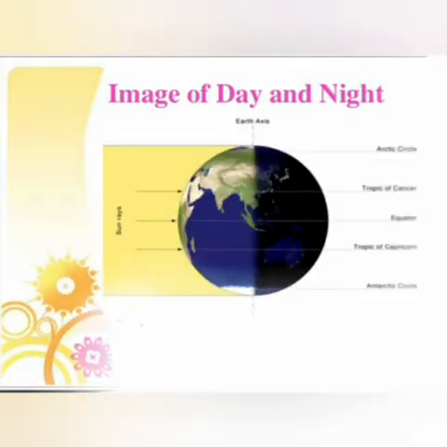Now, look at the picture of day and night. The half of the earth that is facing the sun rays will experience day, while the half of the earth that is away from the sun rays will experience night. And you can easily see and understand this by the image.